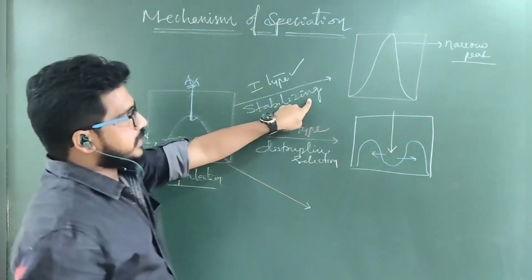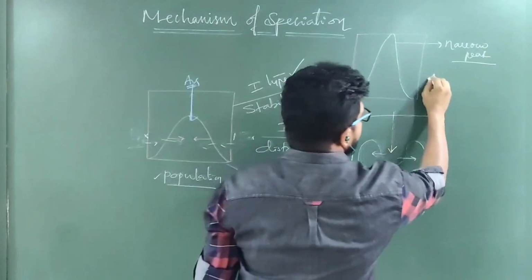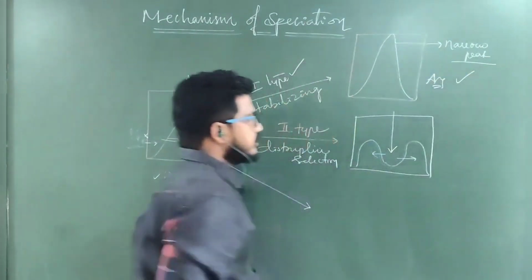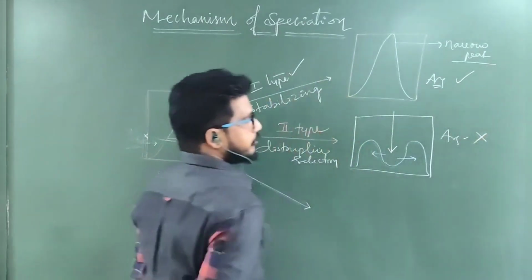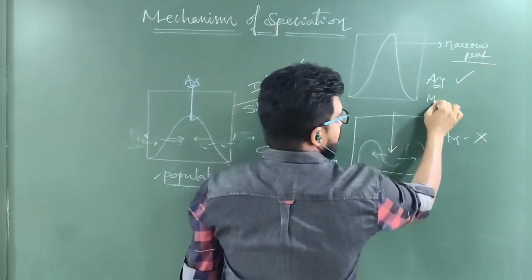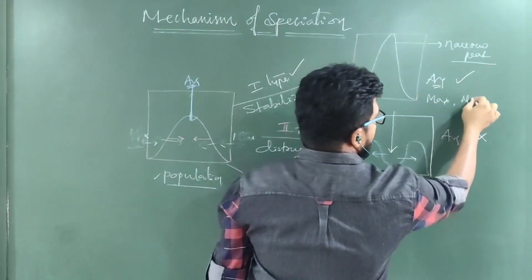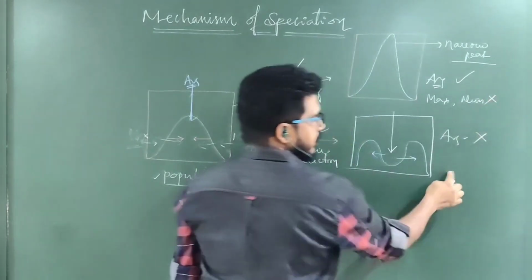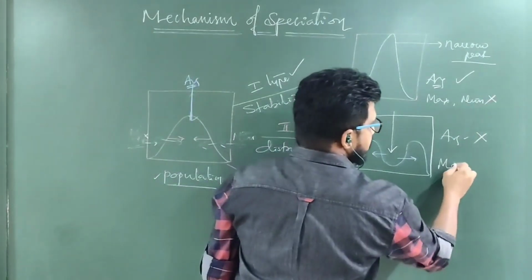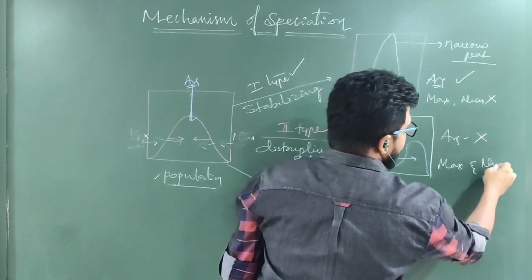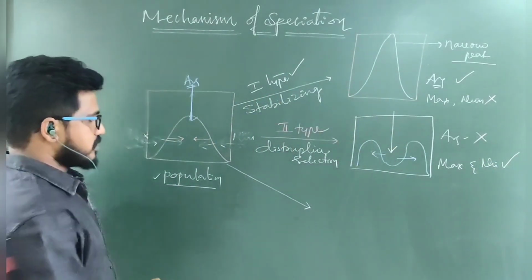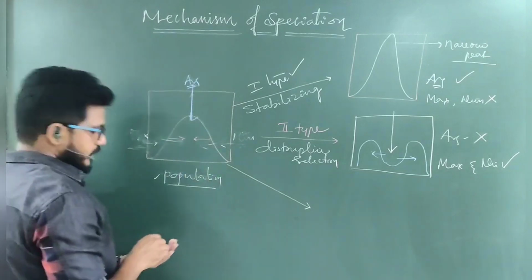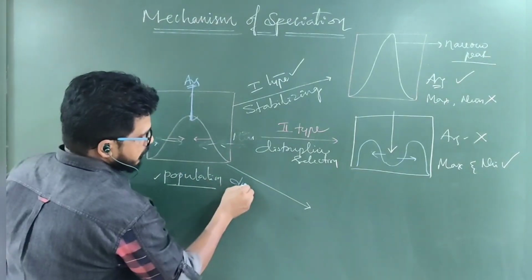Now, which type of individuals are selected in the stabilizing type? Average are selected. But here average is eliminated. Here who are eliminated? Average. Who are selected? Maximum and minimum are selected. These are important things in the case of questions. Now the third type is called directional.